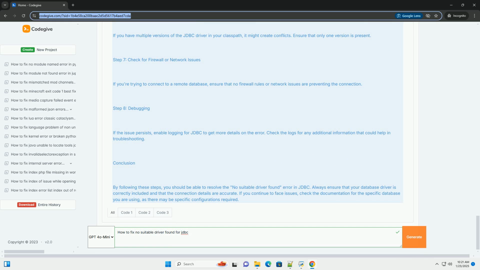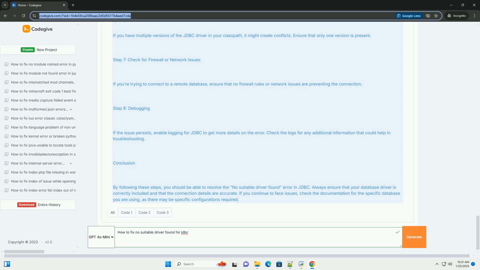Step 2. Load the JDBC driver. In older versions of JDBC, you needed to load the driver explicitly using Class.forName. While newer JDBC versions automatically load the driver if it's in the classpath, it's still a good practice to load it explicitly for clarity.